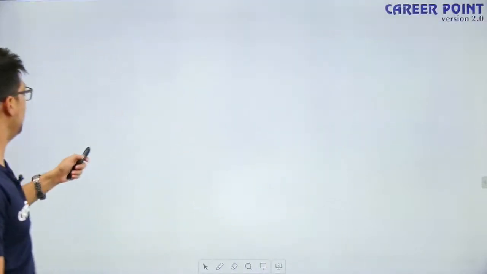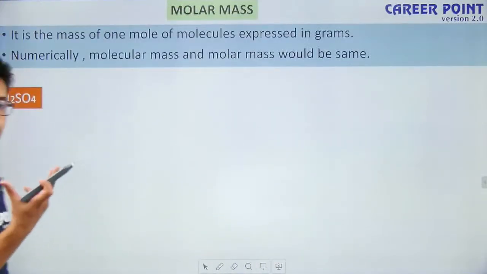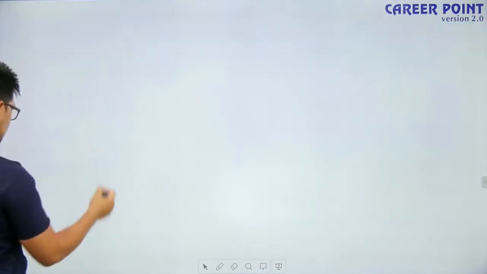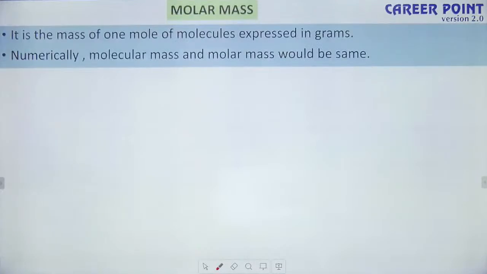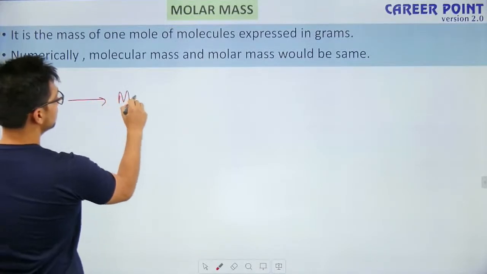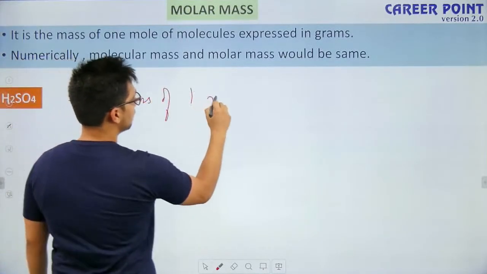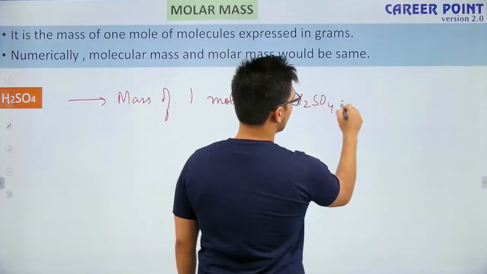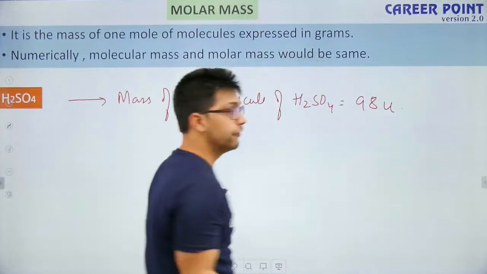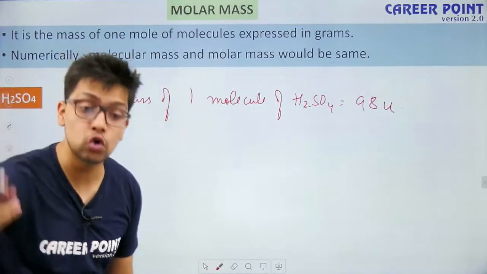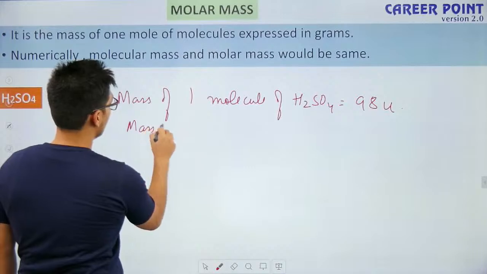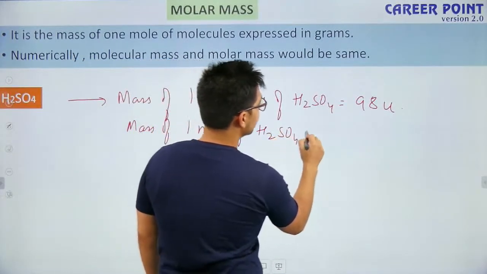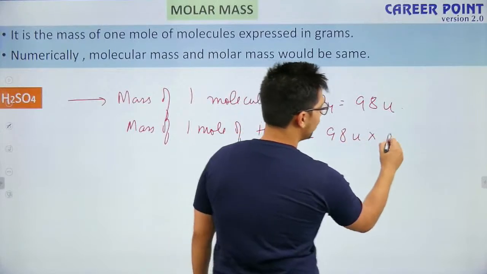Okay. If I have to find the mass of H2SO4, what we did was, good afternoon. The mass of 1 molecule of H2SO4 was how much? It was 98 u. Whereas when I am finding the mass of 1 mole of H2SO4, it was coming as 98 u times Avogadro's number.